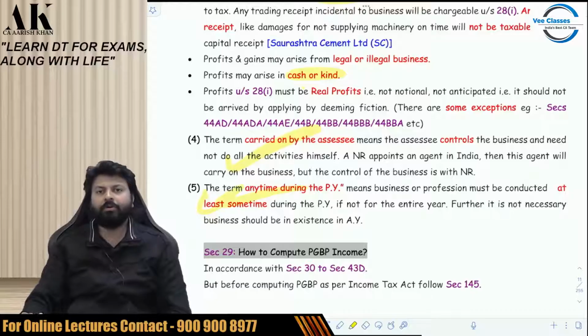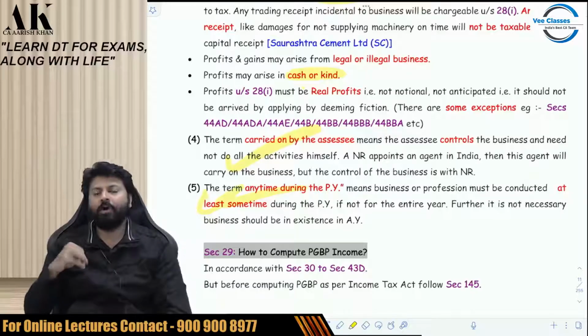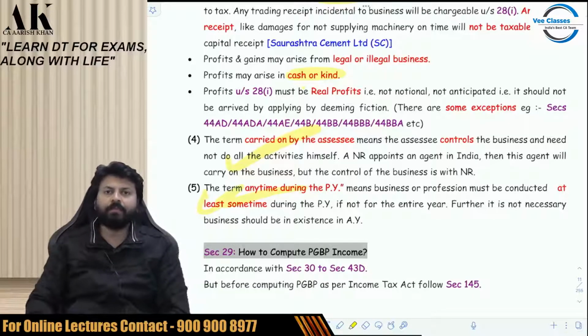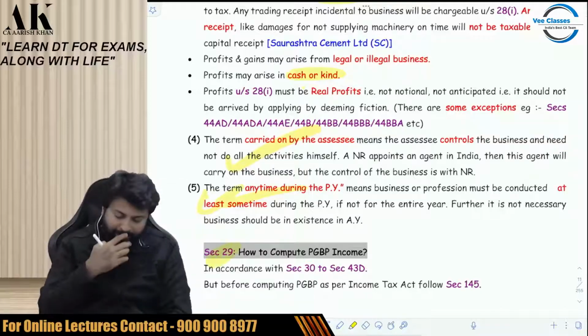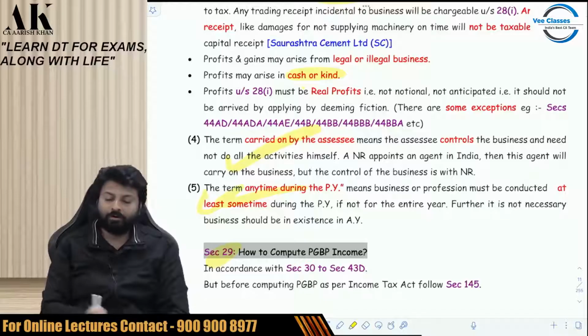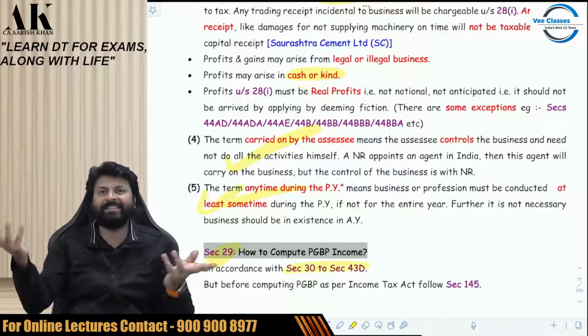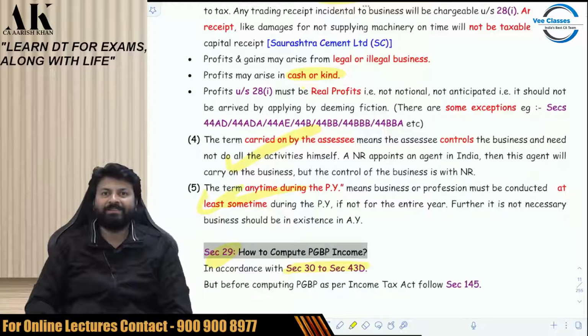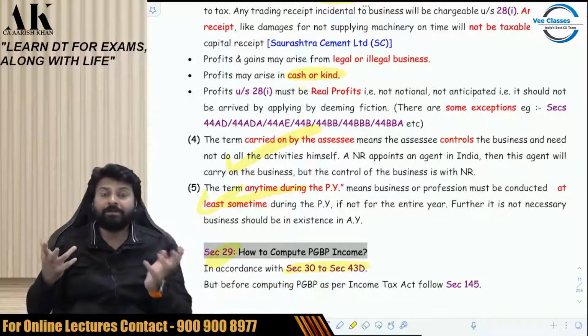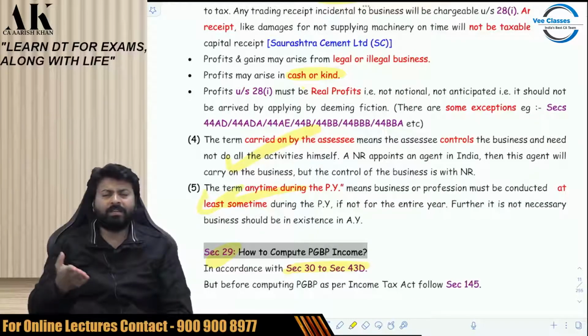So once we come to know what comes under PGBP, what does not come under PGBP, the next step as a taxpayer should be to compute the income. Now, how to compute income? For that, section 29 is there, and section 29 says that you have to follow section 30 to 43D. That's it. It's a very simple answer. Such a big question, how to compute a PGBP income, they have given in a very simple line. They say that study section 30 to 43D, you will come to know how to compute PGBP income.